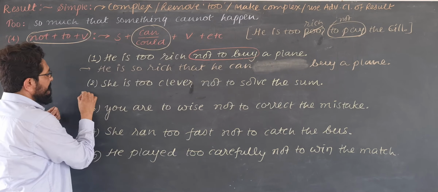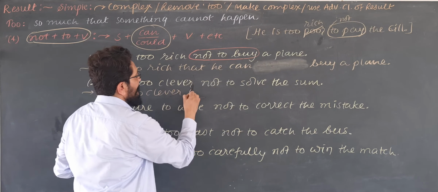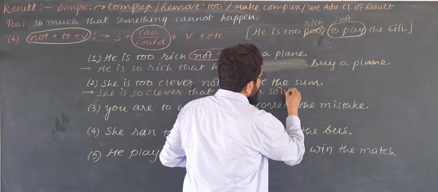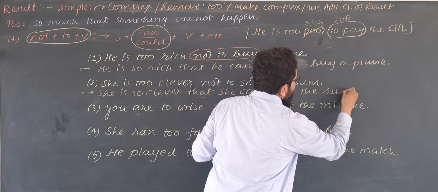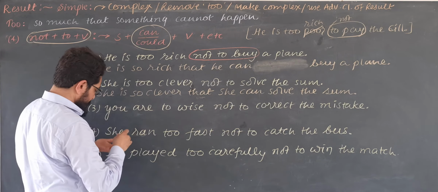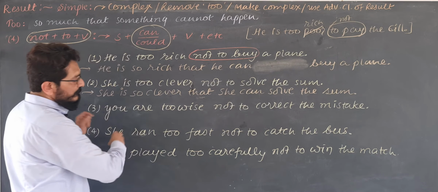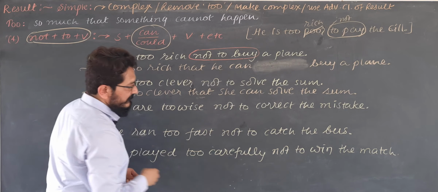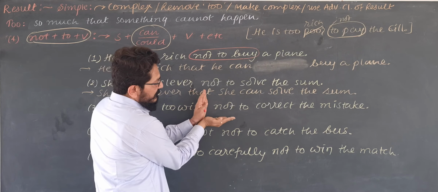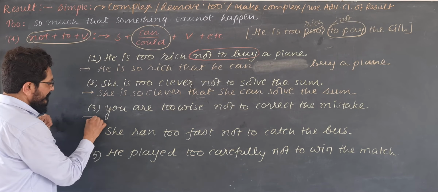So what will be the answer? She is so clever that she can solve the sum. Next: you are too wise not to correct the mistake. You are so wise that you are not unable to correct the mistake. Means you can correct the mistake. So what will be the answer?